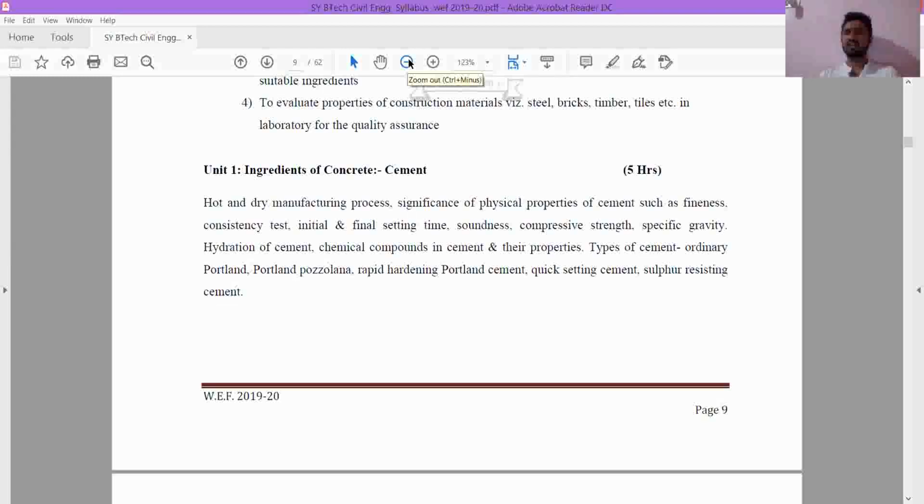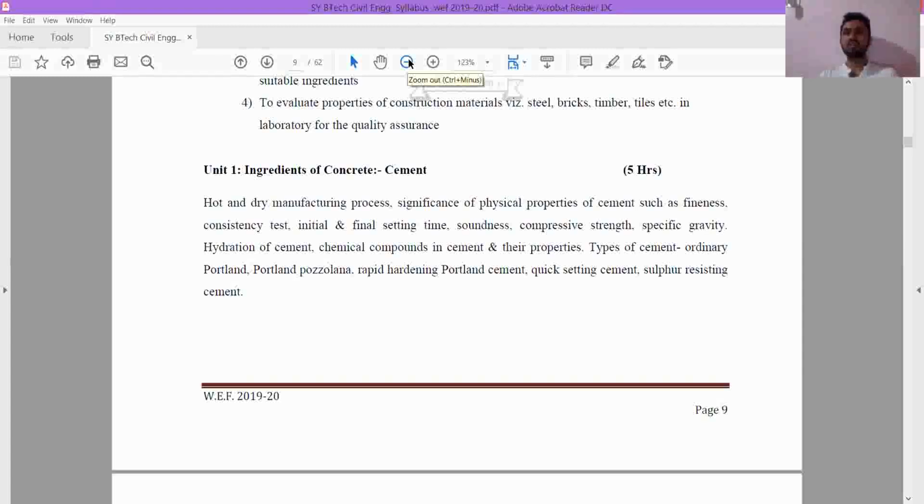Okay, there are around 12 to 13 types of cement, but in your syllabus we have only ordinary Portland cement, Portland pozzolana cement, rapid hardening cement, quick setting cement, and sulfate resisting cement. These are the types of cement that we are going to study. Other than these, there are many types of cement, around 12 to 13, but for your syllabus these are the types that you have to study.